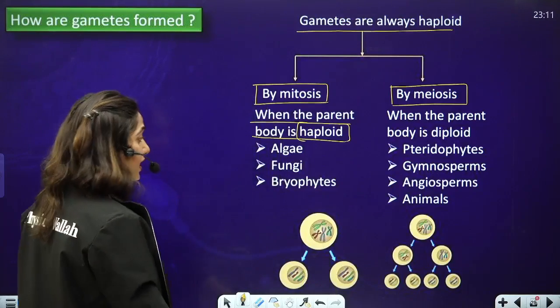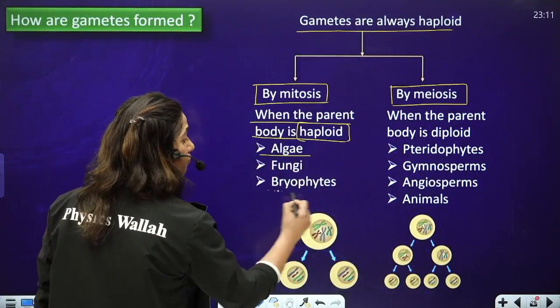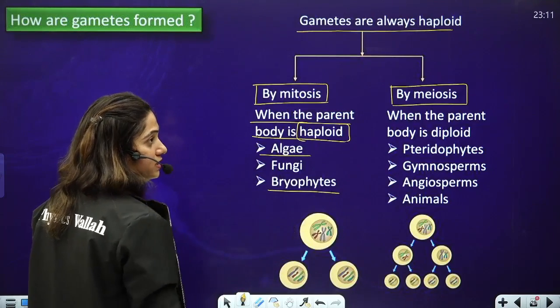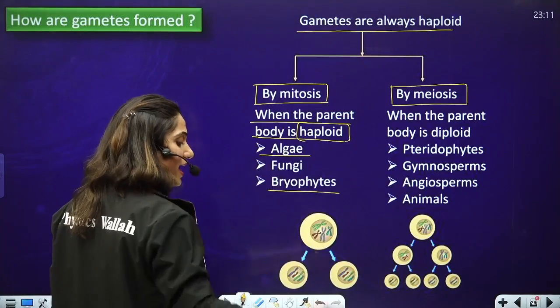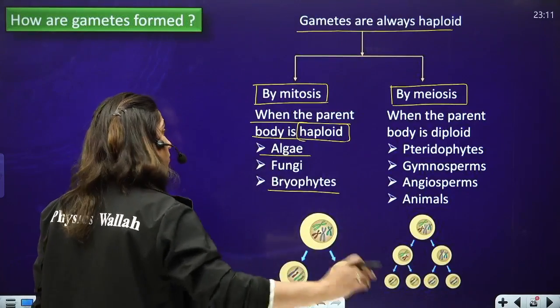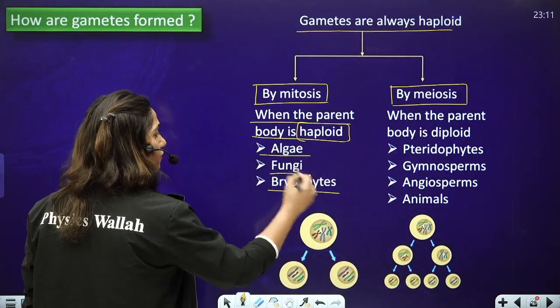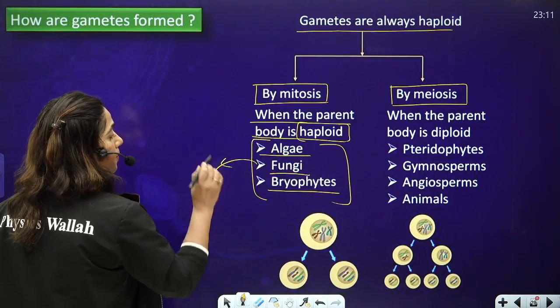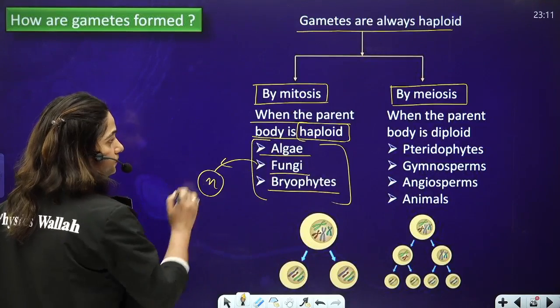And we know that in case of algae and in case of bryophytes, gametophyte, that is the haploid stage, is the dominant stage. So their main body is N. So the gametes will be formed by mitosis. So in all of them, the gametes are formed by mitosis because their parent body is haploid.